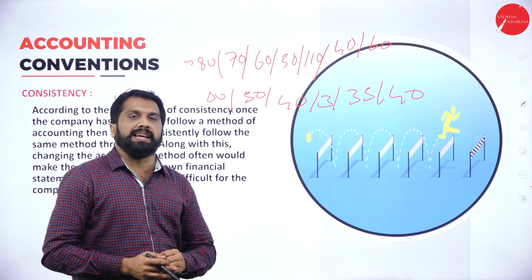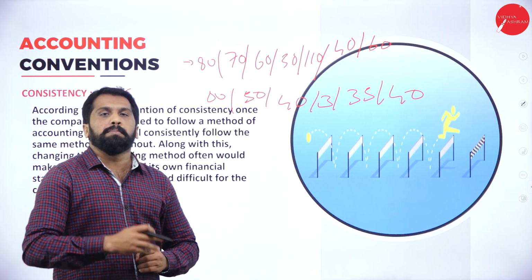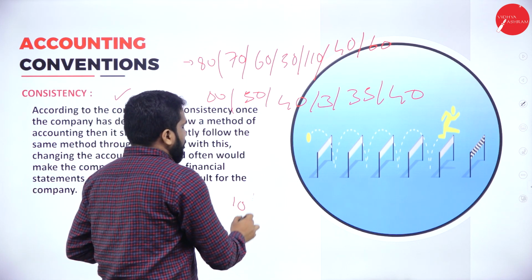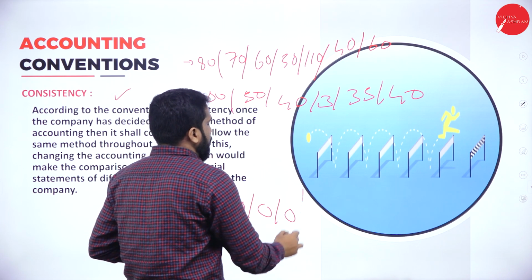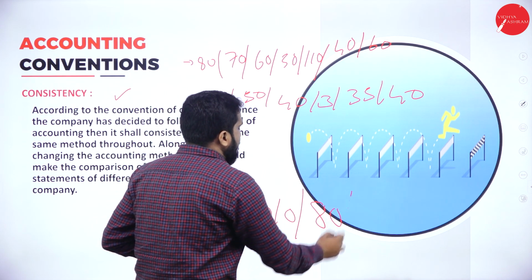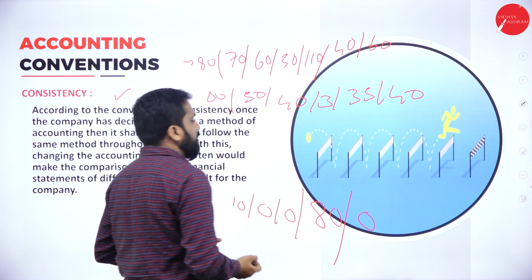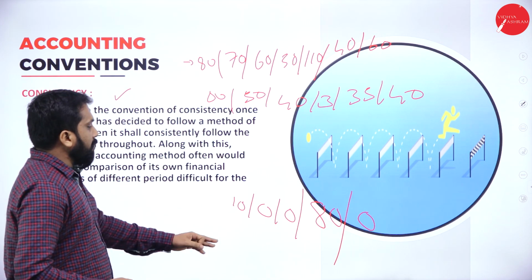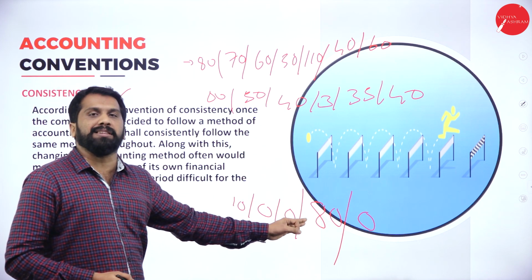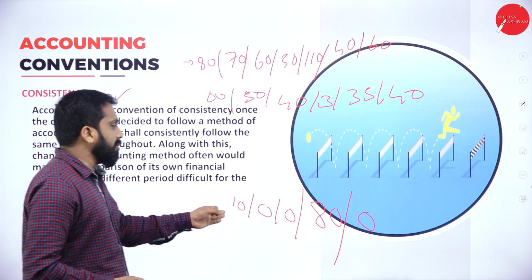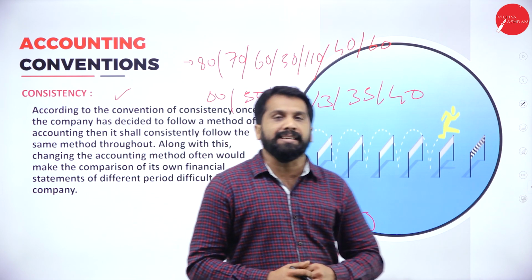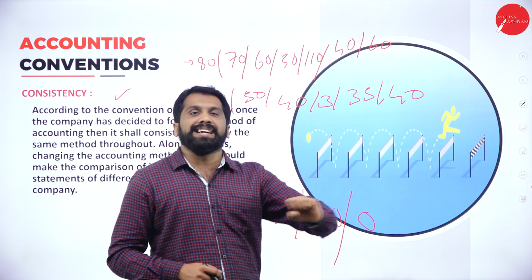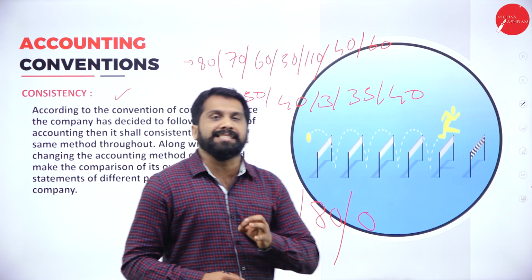In the same batting lineup, if you go for someone like Ravindra Jadeja, in one match he will hit 10, in another 0, another 0. One more match he may score 80, or in another match it will be 0. One match he will score 80, the next match he is out. In another match he will score 10, again 0. This is not consistency. Consistency means following the same standards.